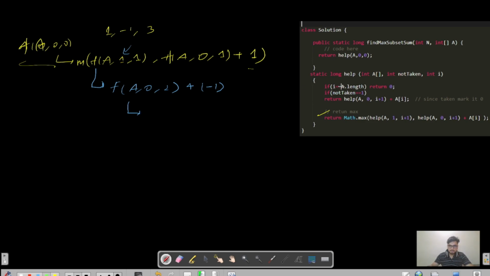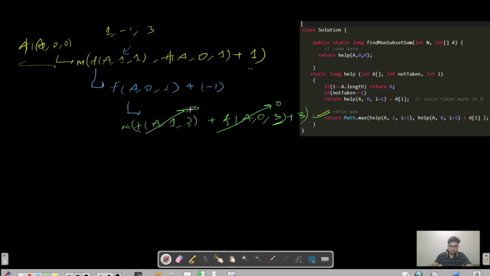इसको सॉल्व करते हैं. Since the taken state is not equals to 1, तो again ये second line execute होगा पहले, and then it will return the maximum of function of a, 1, 3 plus function of a, 0, 3 plus the element at index 2, that is 3, right? And now since you have covered all the elements, that is you are at index 3, then you have to return 0. So this function will be nothing but 0.